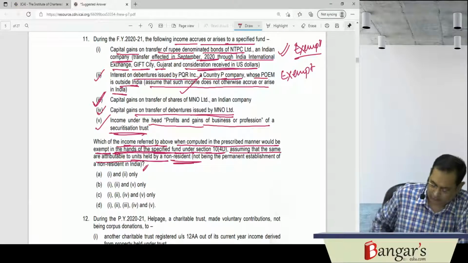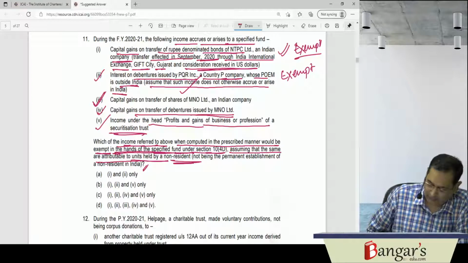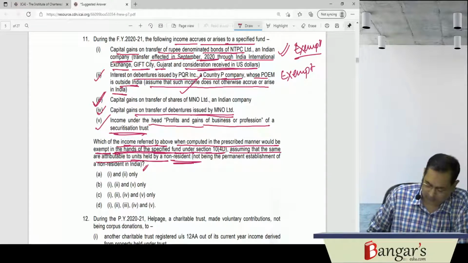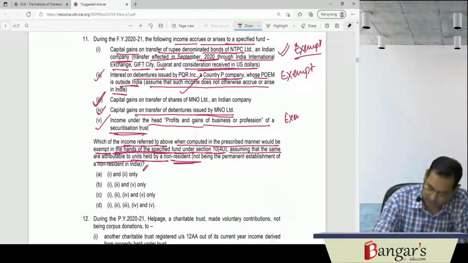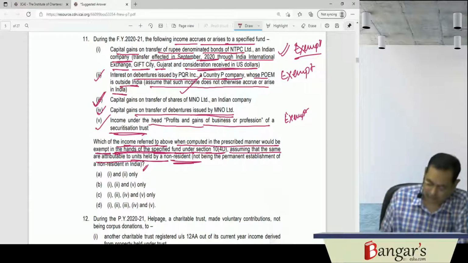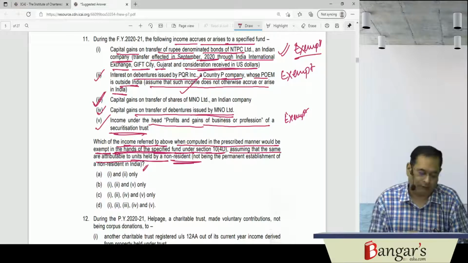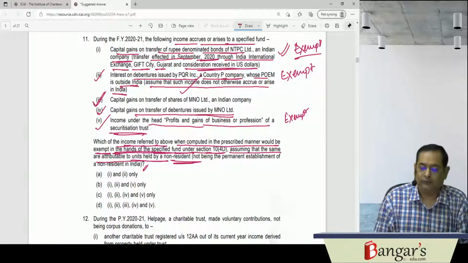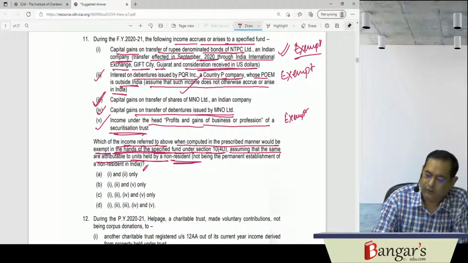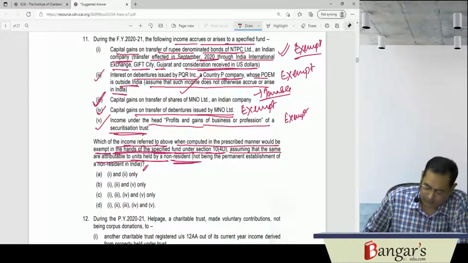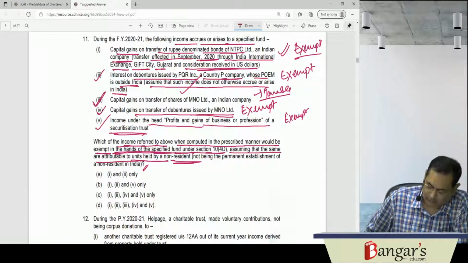Besides this, if any income is there from a securitization trust, which is chargeable under the Act as PGBP, the same will also be exempt from tax. Besides this, the capital gains arising on transfer of the debentures, capital gains arising from transfer of securities, not being shares, will also be exempt. Shares, it will be what? Taxable, because they have given an exception to the same. That is capital gains as a result of what?